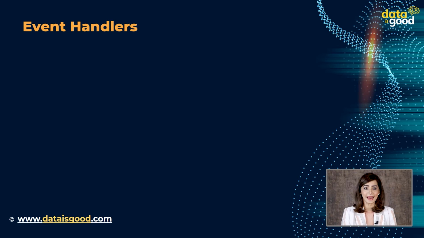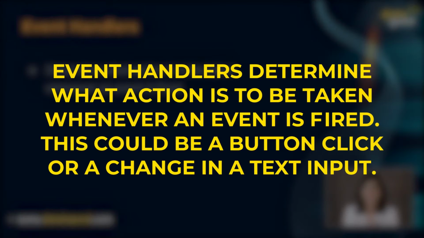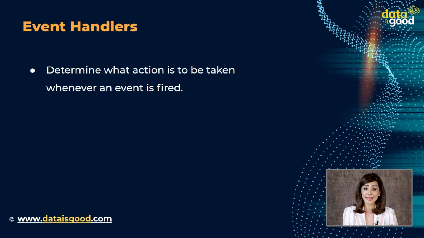Let's first understand what event handlers are in React. Event handlers determine what action is to be taken whenever an event is fired. This could be a button click or a change in a text input. Essentially, event handlers are what make it possible for users to interact with your React app.